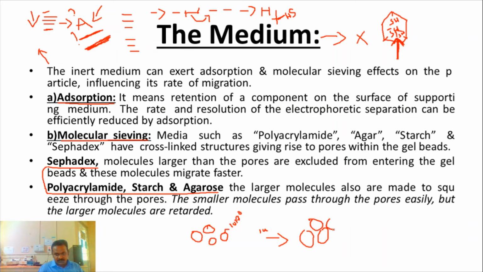We can control the pore size by altering the concentration of the medium, whether it is the concentration of agarose, Sephadex, cellulose, or whatever. You choose a particular concentration, that concentration will form the gel, and the gel provides a particular pore size.